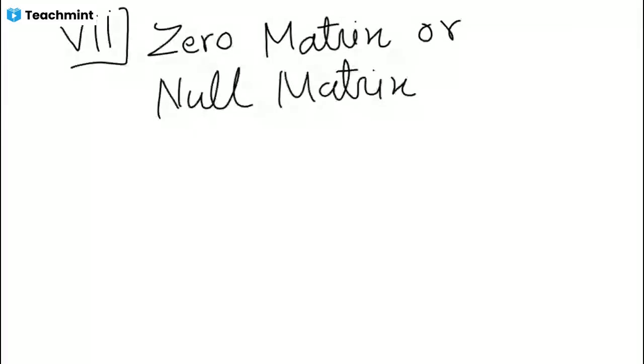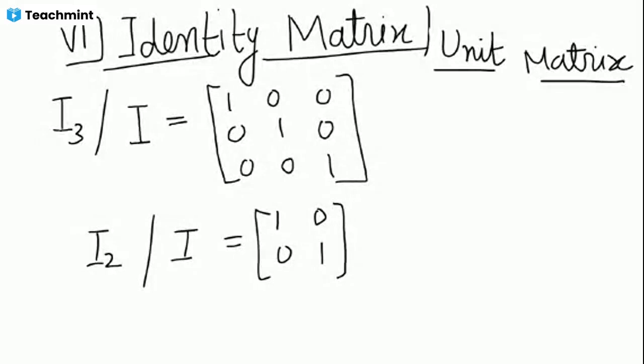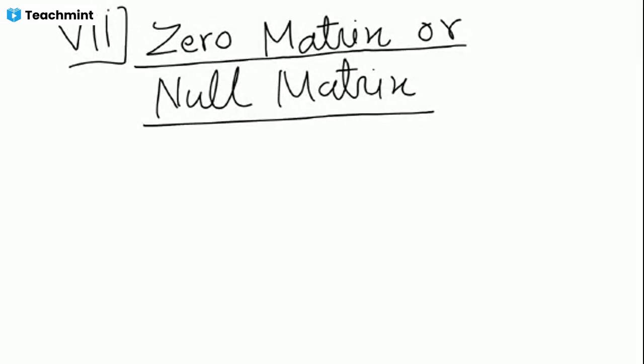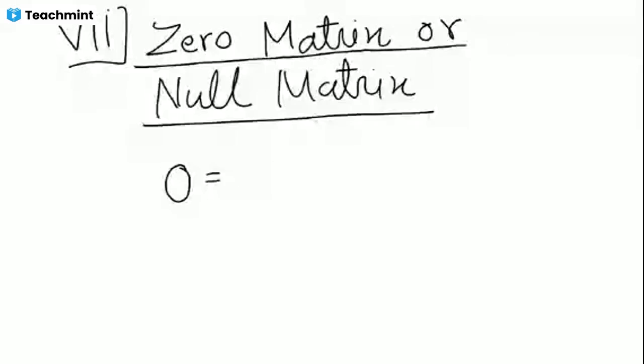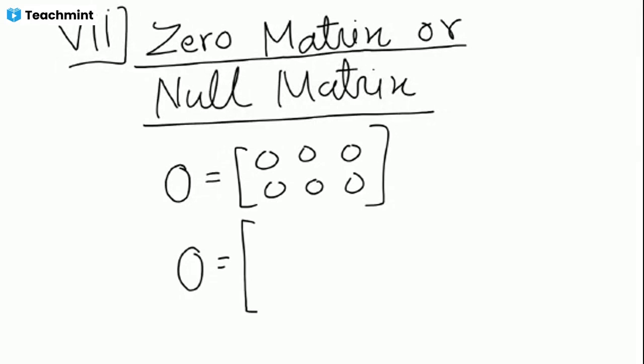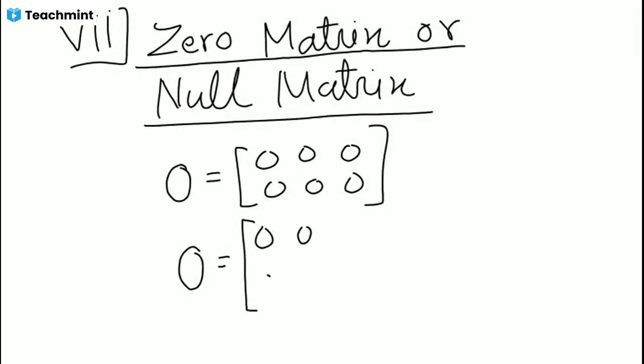See, we can use any alphabet for all other matrices except identity and zero matrix, because identity matrix is always denoted by I and zero matrix is always denoted by O. The identity matrix must be a square matrix, but a zero matrix can have any order, with all elements always 0. It is always denoted by O.